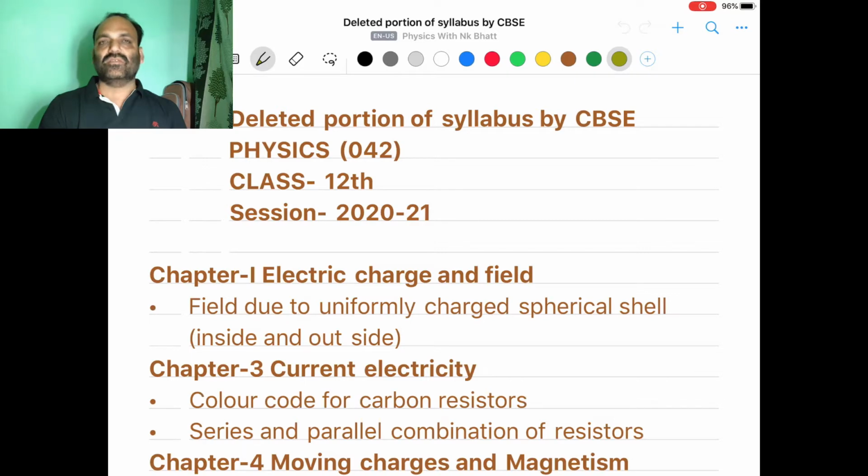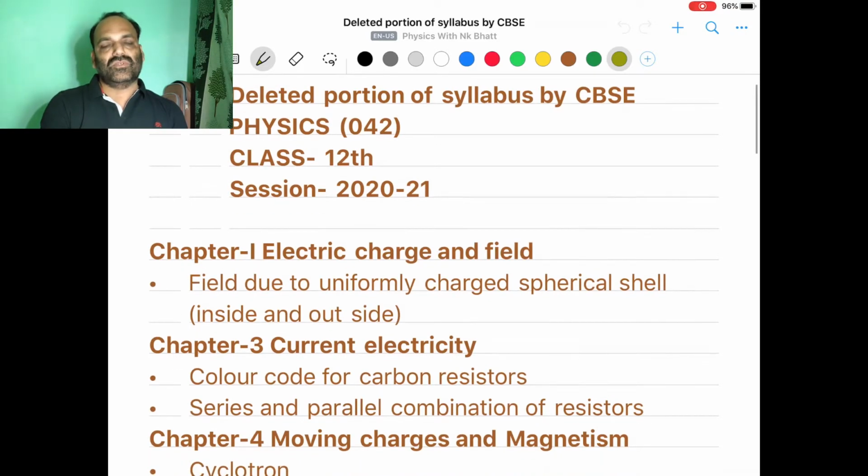This is one of the applications of Gauss theorem. This will not be asked in the examination in this session, so you are not supposed to go through this topic, because we have different cases of field intensity due to a spherical shell, inside and outside the shell. So nothing is to be covered in the examination.